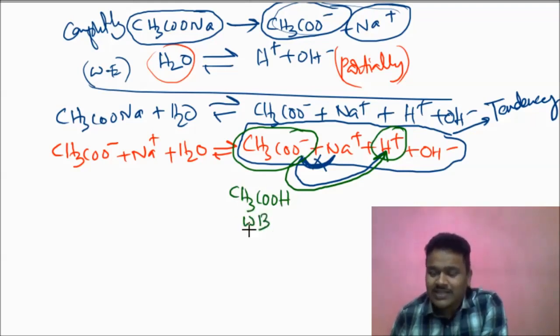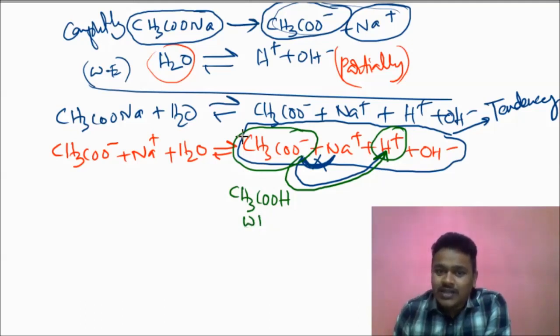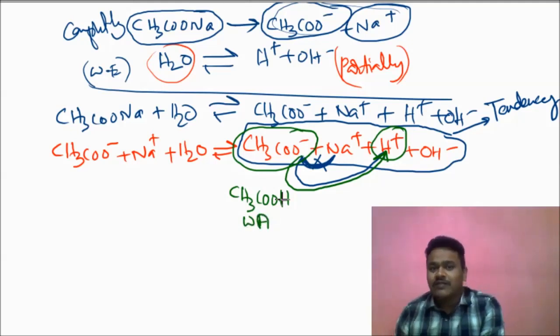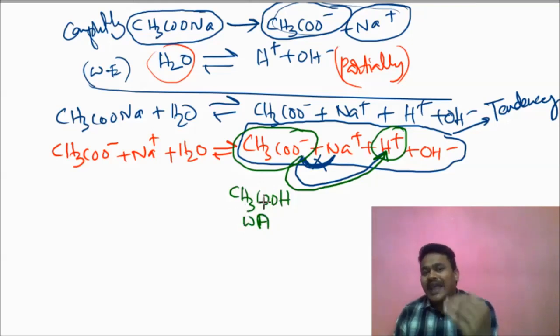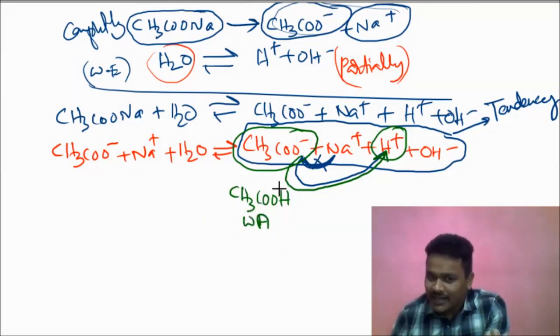CH3COOH is a weak acid. So it cannot dissociate. That is why we call acetic acid a weak acid. Once it is formed, it will be in unionized form only. That is why this tendency is successful. Over.